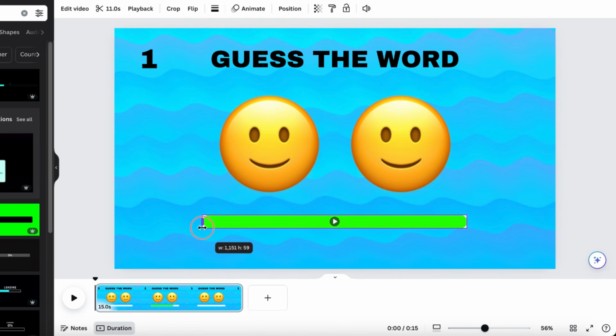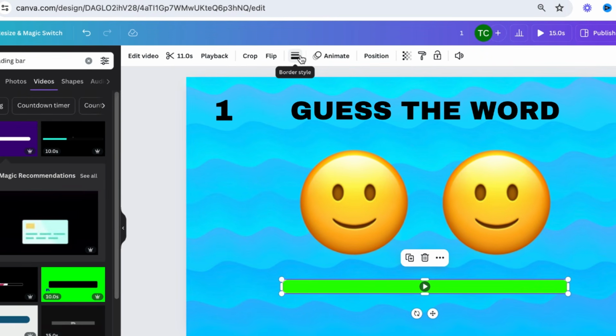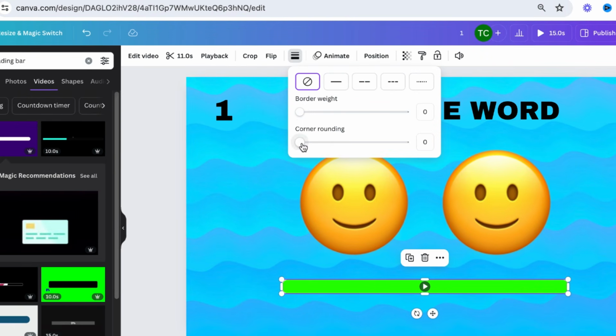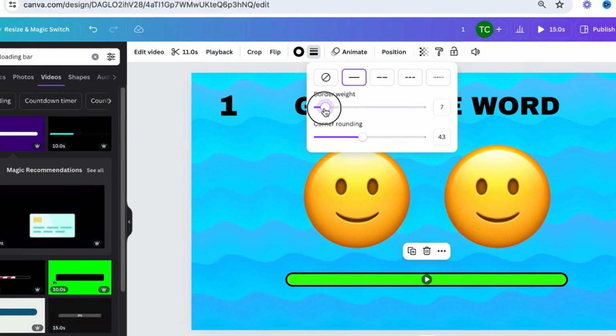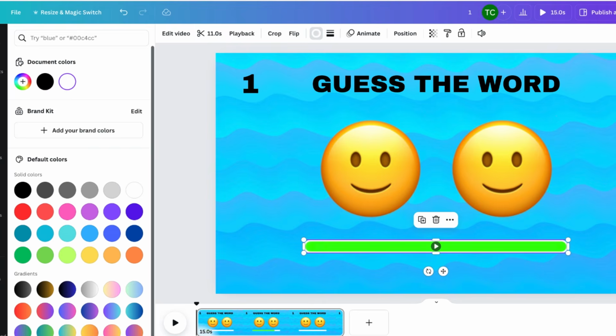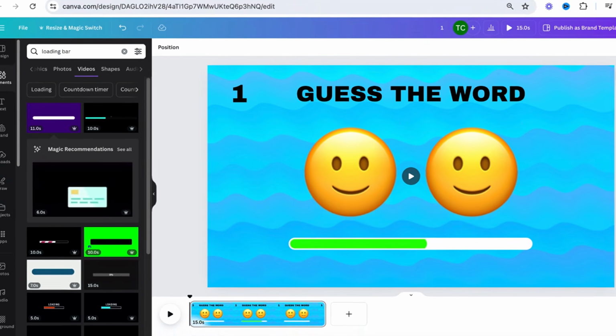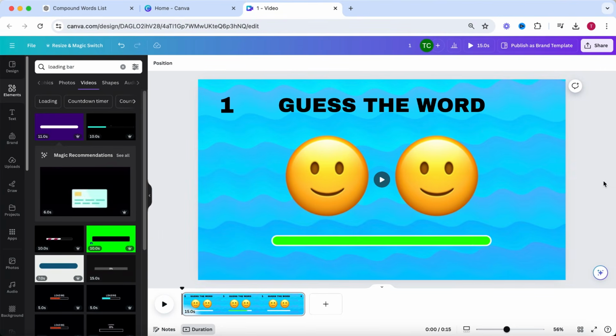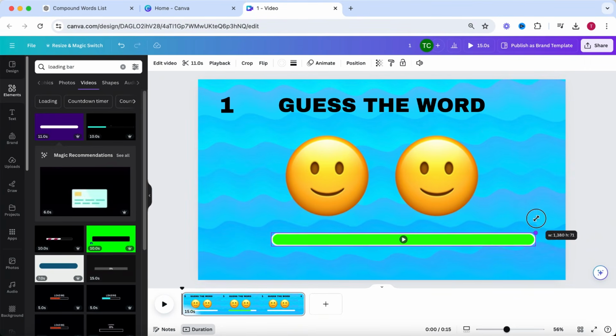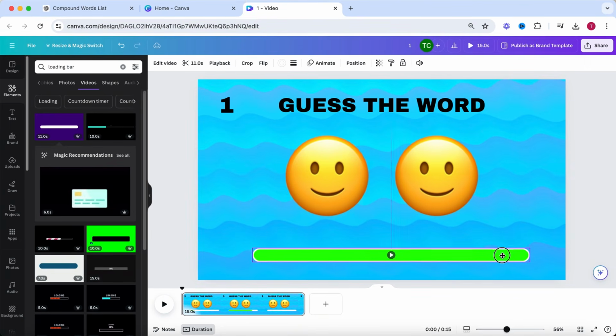If you then go to the menu bar on the top side of the screen and select Border Style, you can create a rounded corner. Then select the line icon, increase the border weight and change the color to, for instance, white. As you can see, you're now left with a clean loading bar you can use in your videos. Let's enlarge this one a little bit and place it in the center of the screen.